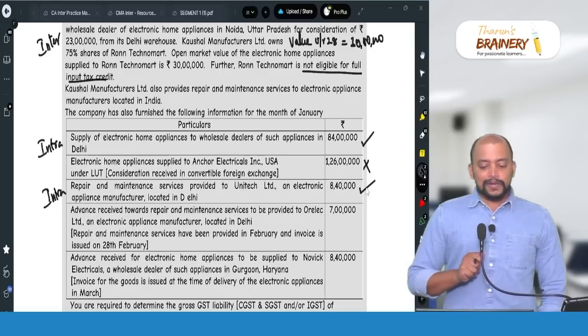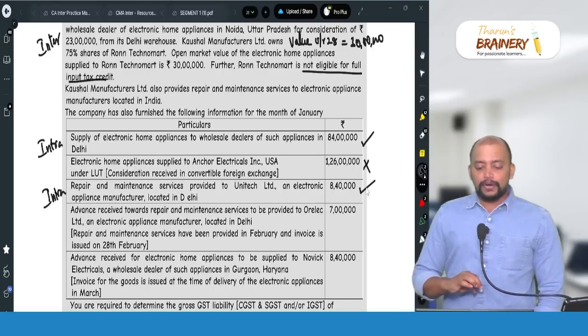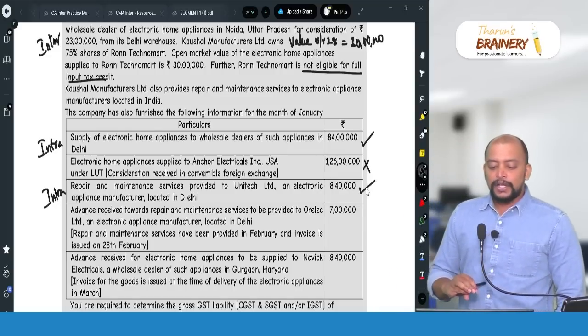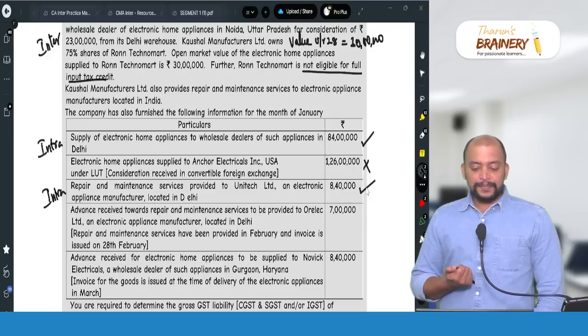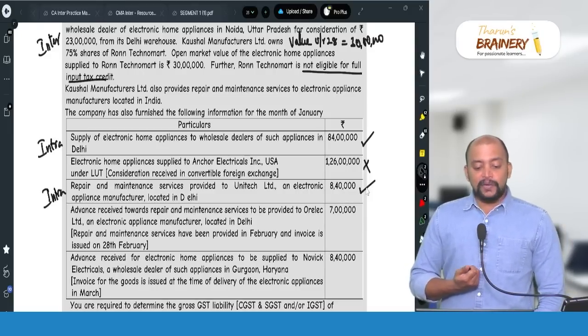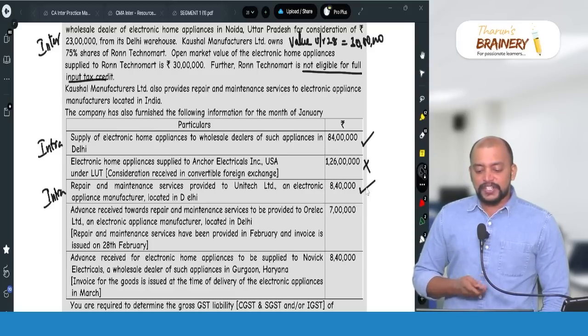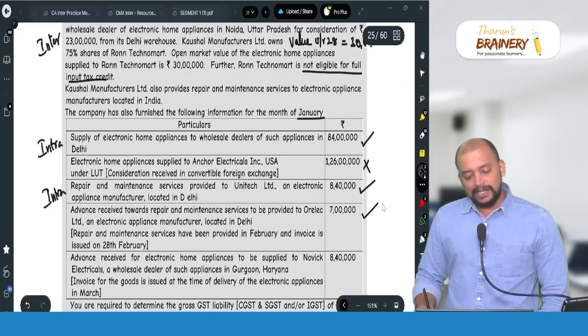Advance receipt towards repair and maintenance service to be provided to Orilec Limited, an electronic appliance manufacturer located in Delhi. Now in this case, the advance is towards services, and the repair and maintenance service is provided in February, but this is for the month of January. Will it be taxable? Yes.